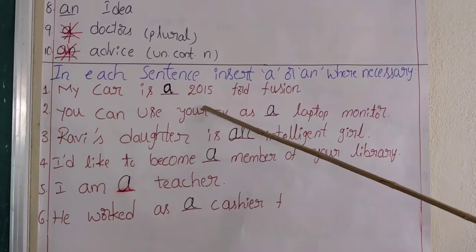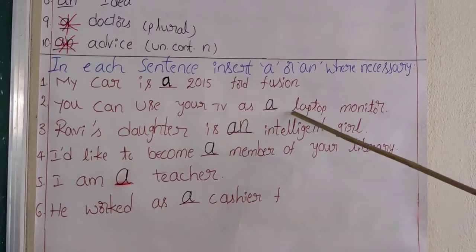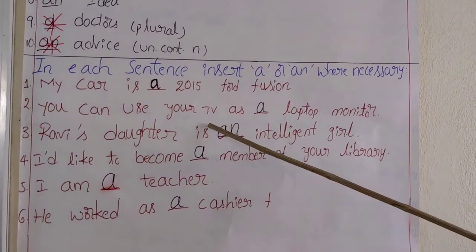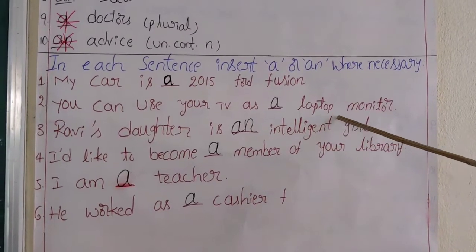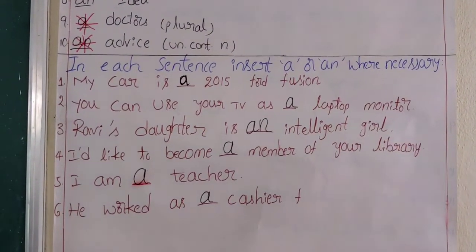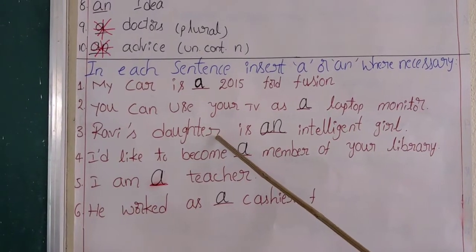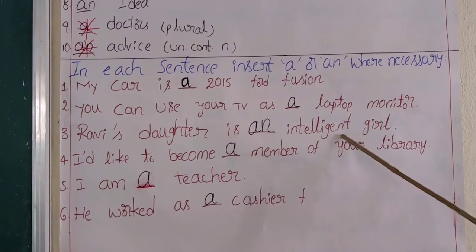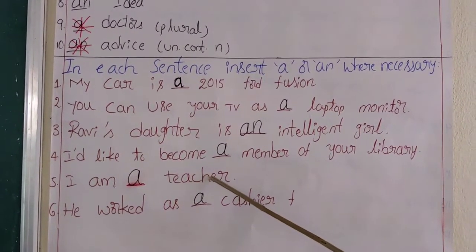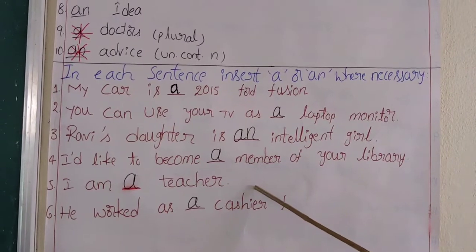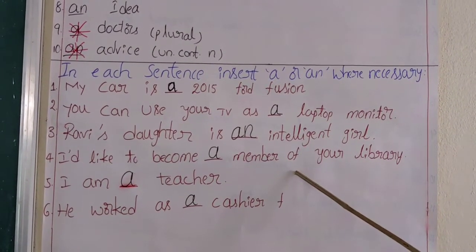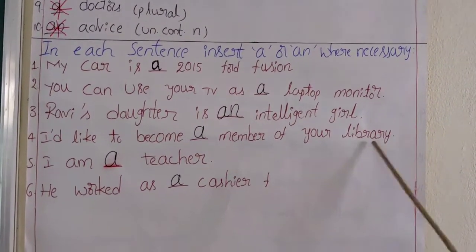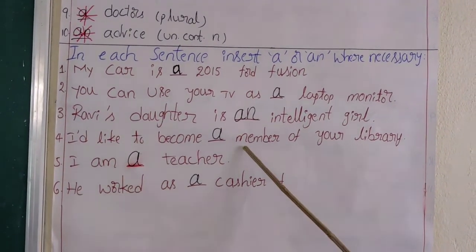Number 2: here the noun phrase laptop monitor says what type of thing your TV can be used as. And then in sentence number 3 we say what type of girl she is, and in 4, after the verb become, you see that I am saying what category I want to belong to: member of the library. For this reason, a member.